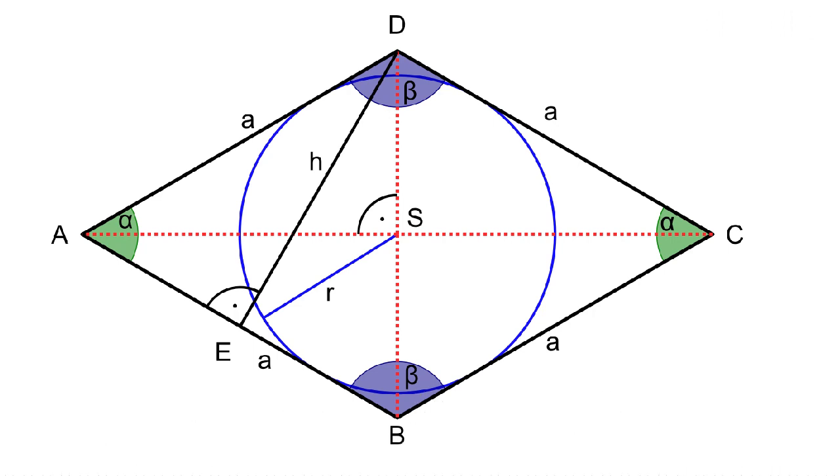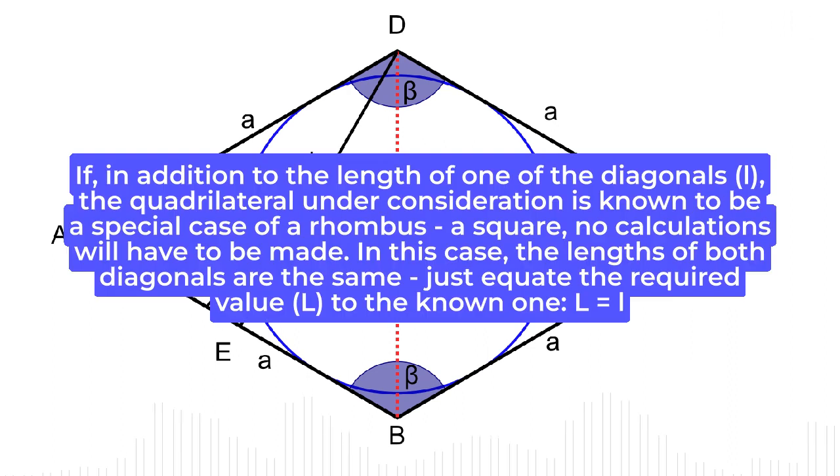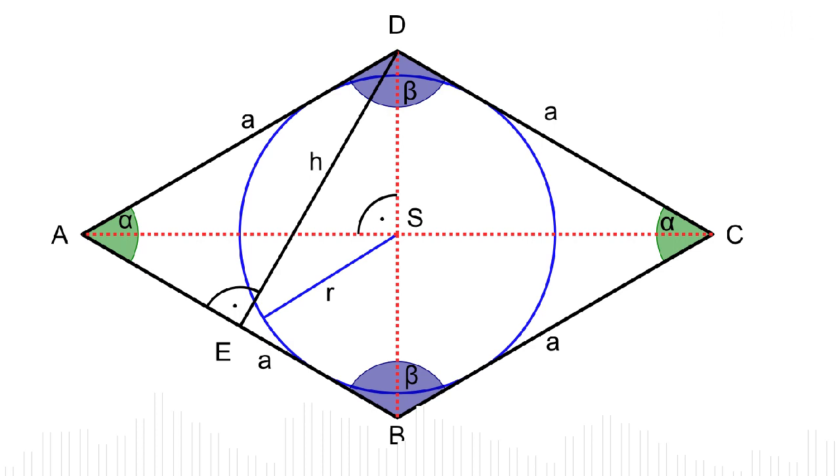Instructions. Step 1. If, in addition to the length of one of the diagonals, L, the quadrilateral under consideration is known to be a special case of a rhombus, a square, no calculations will have to be made. In this case, the lengths of both diagonals are the same, just equate the required value, L2, to the known one, L2 equals L1.